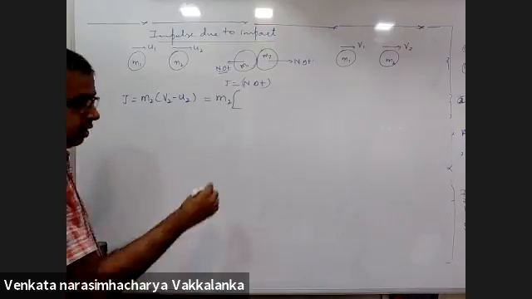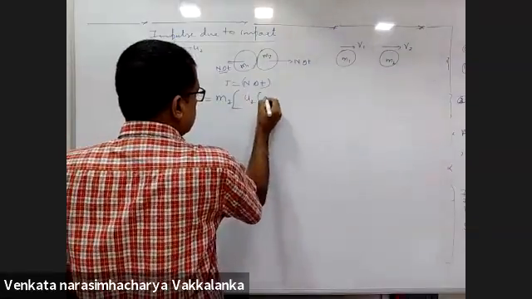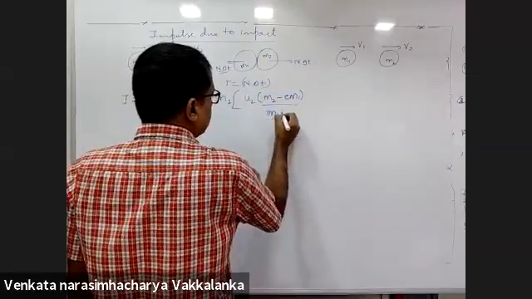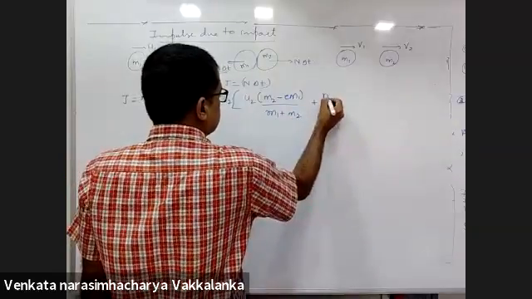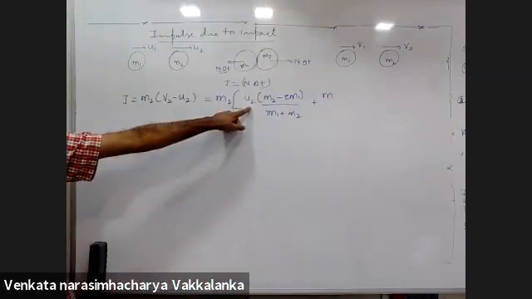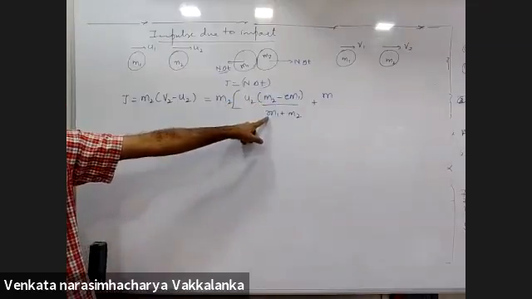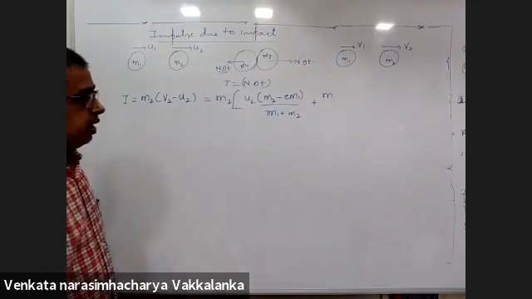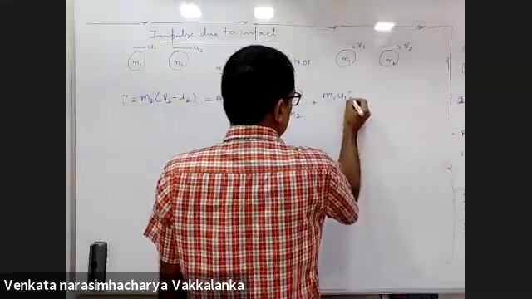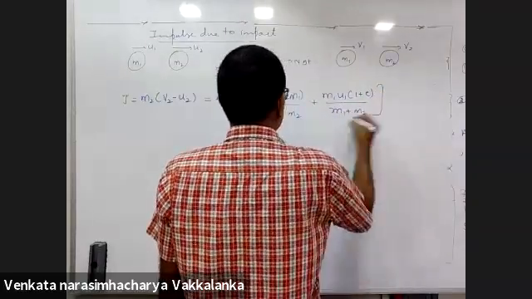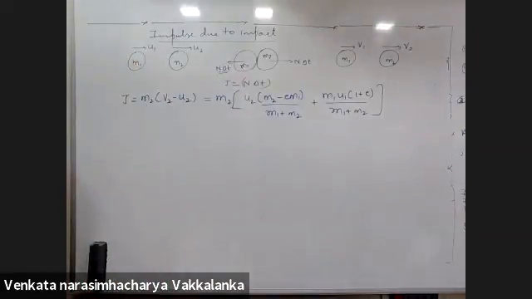Right? This is U2 into M2 minus E M1 upon M1 plus M2, plus M1 U1 into 1 plus E upon M1 plus M2. Now simplification of this also is a very strange thing, but when you see the final end result, you will be amused.